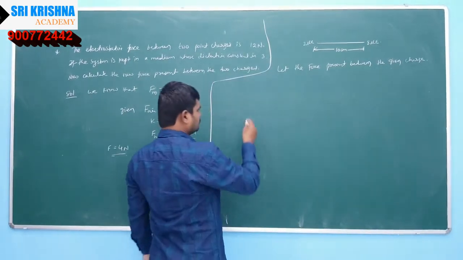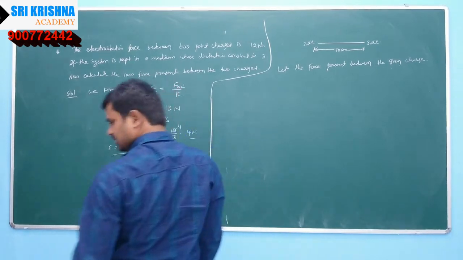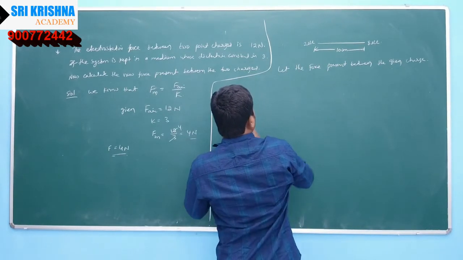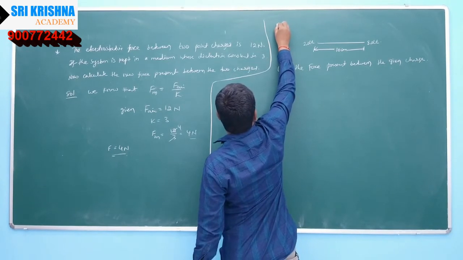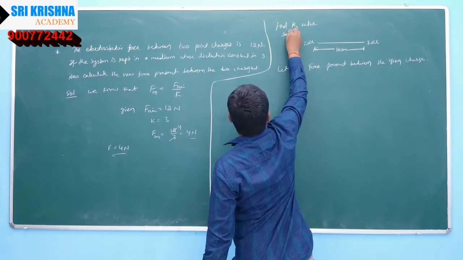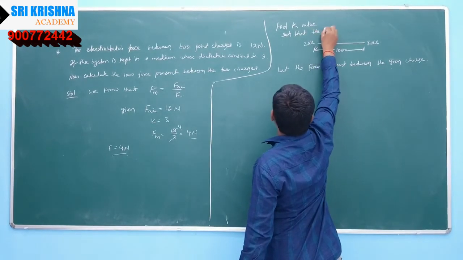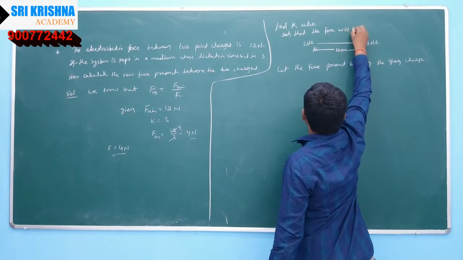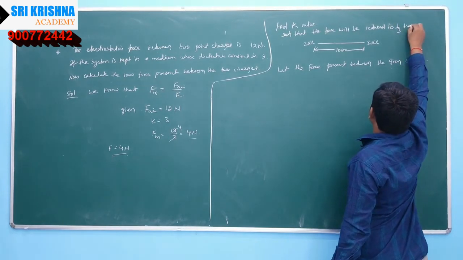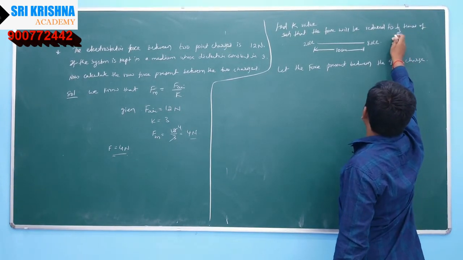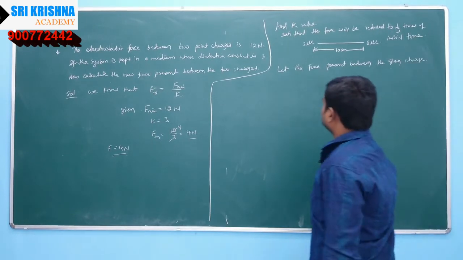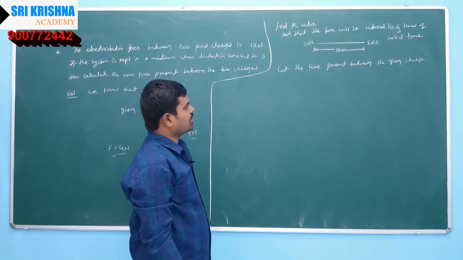Let us write the question completely. Find the K value such that the force will be reduced to 1 by 3 times of the initial force. 2 microcoulomb and 8 microcoulomb separated by 10 centimeter.